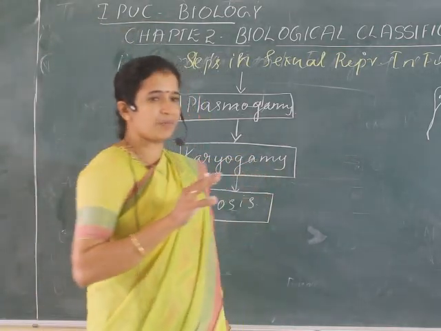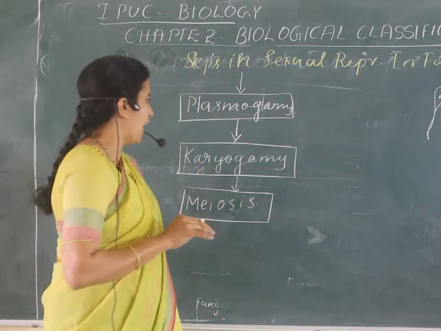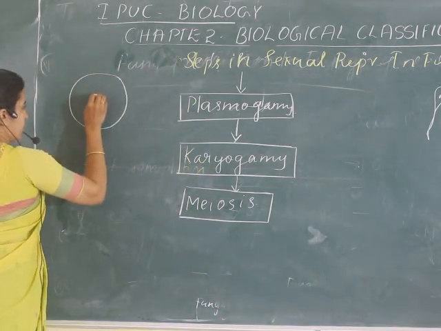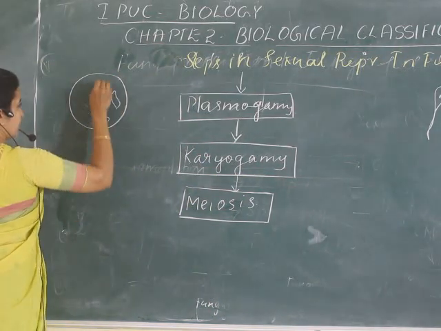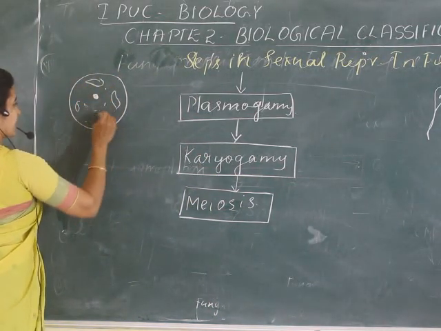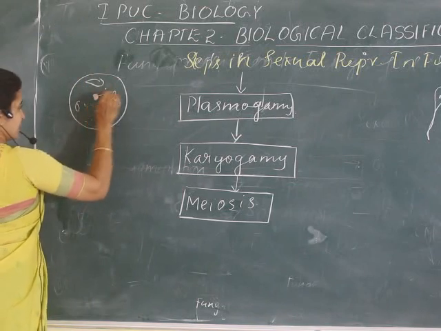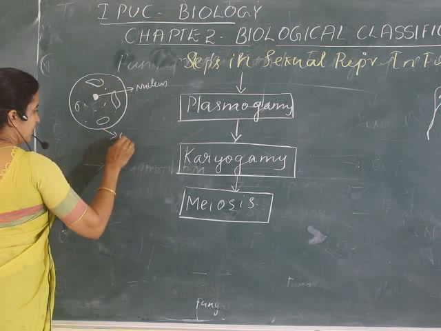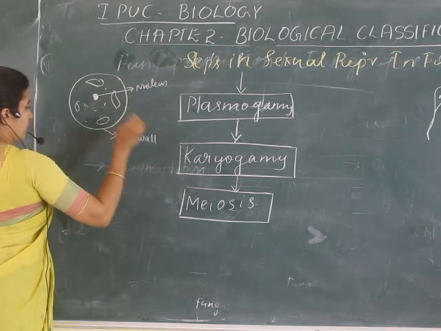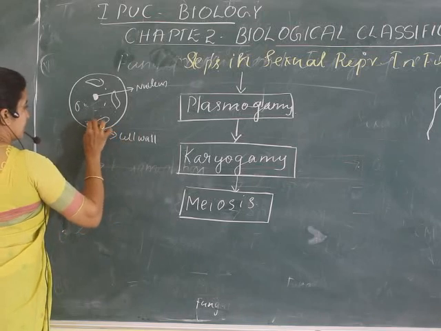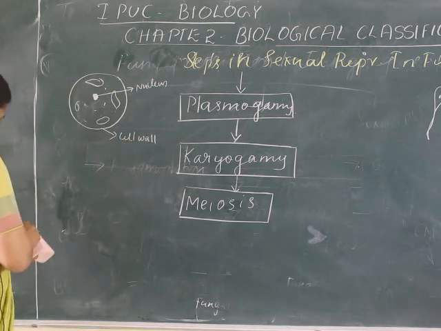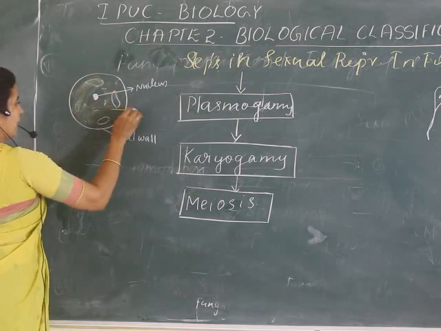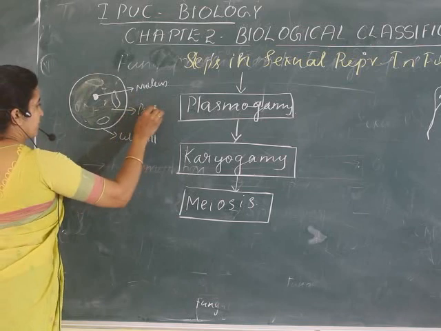Protoplasm means, inside a cell we have two regions. If this is a cell, inside it is a nucleus, and this region is called the nucleus. Then they have a cell wall. Apart from the nucleus, the region where all the other cellular organelles are located is called the protoplasm.